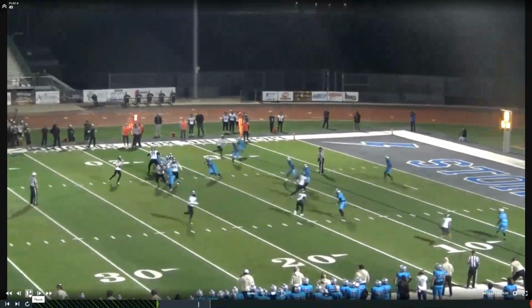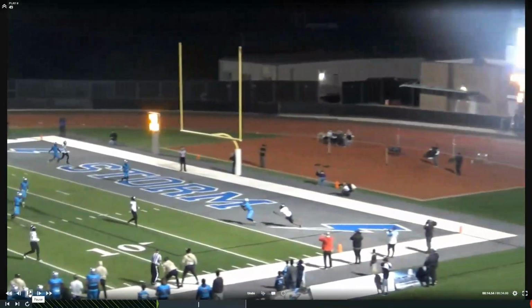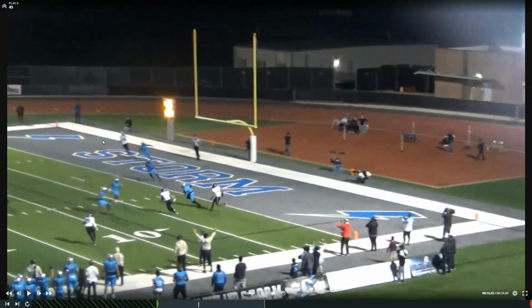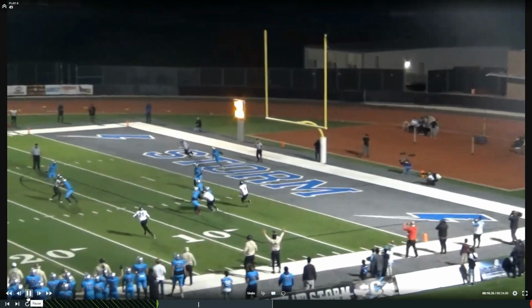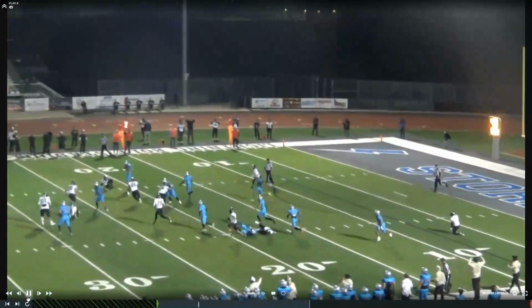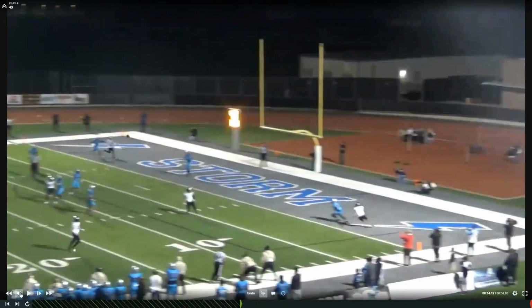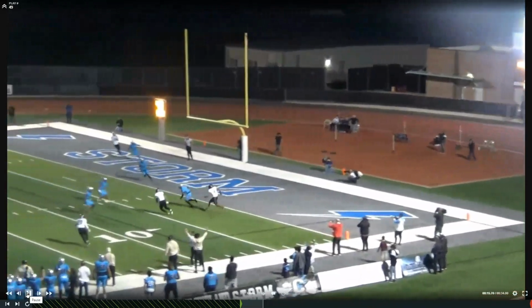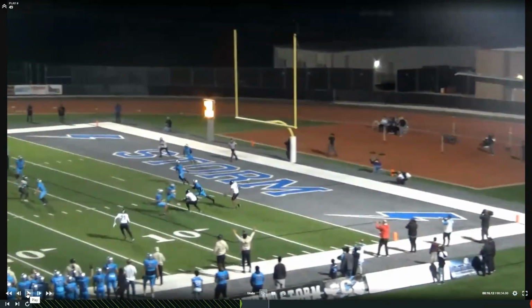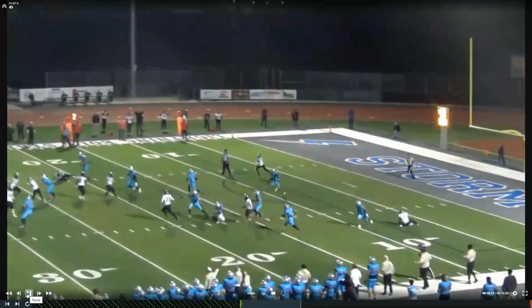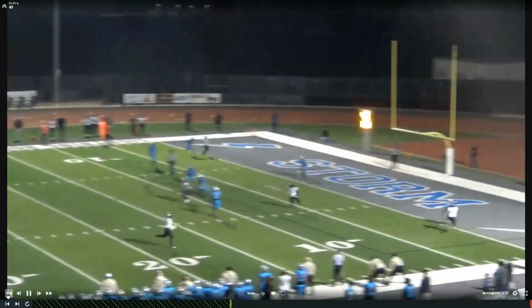Let's take a look at this first block. Again, defender intercepts the ball and begins to return the play out. Want to look at the block right here by this particular defender. This was called for a foul for illegal blindside block, and we would support that. And the key point here is, yes, they may be facing that blocker, but it doesn't give them time to protect themselves. Even though they can see that block, just because I see it doesn't mean I can protect myself. And you can tell by the body language of this guy getting hit and going to the ground that he really didn't have time to protect himself.